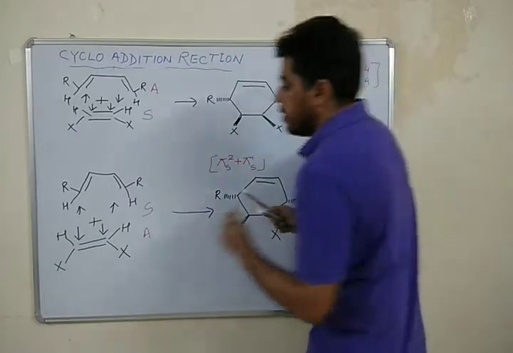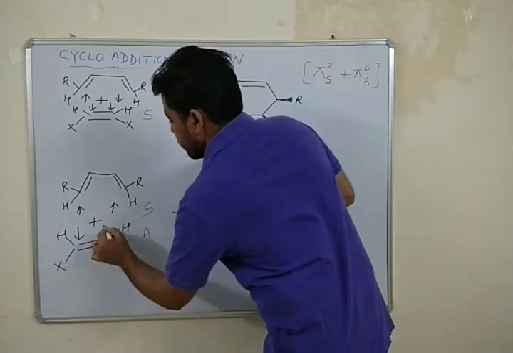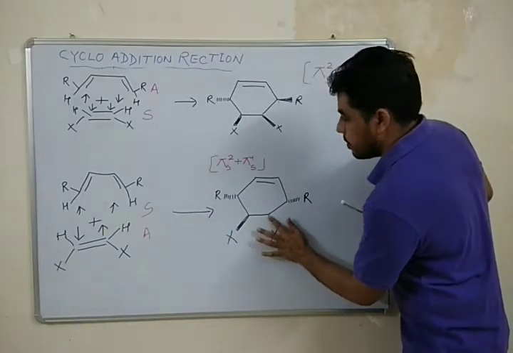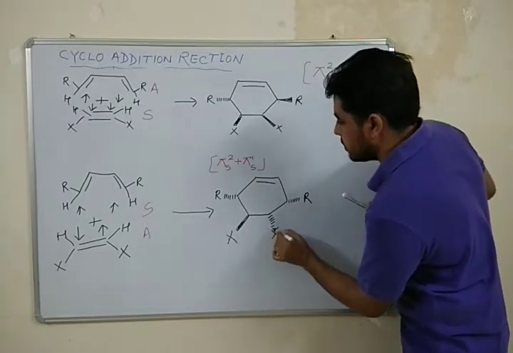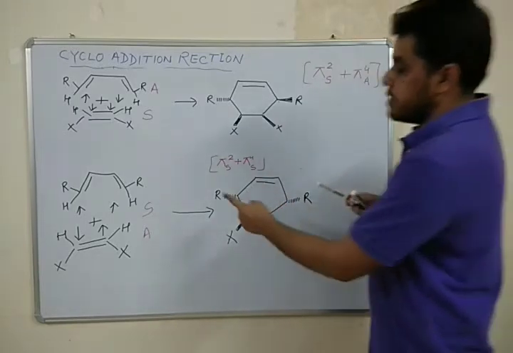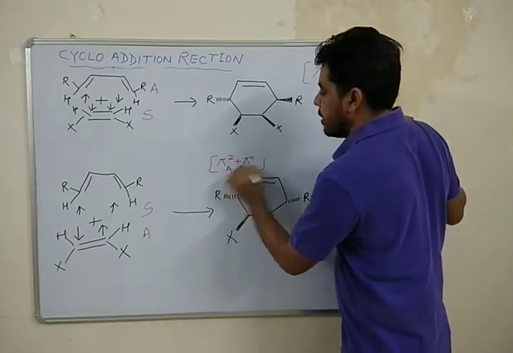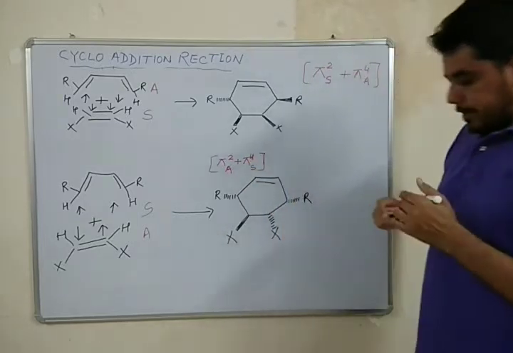So I will change the direction of this arrow. Right now it will be arranged like this. So it is an example of pi 2 intra plus pi 4 supra addition.